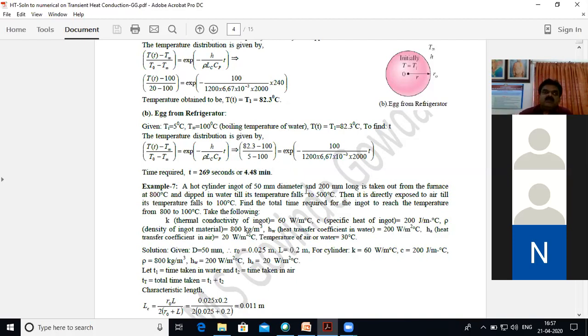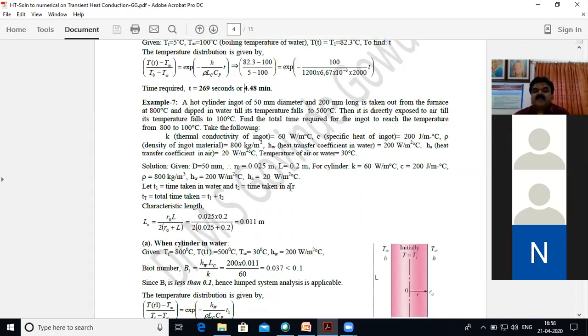It means if you take an egg which is at 5 degrees centigrade in the refrigerator, and you want to boil it in the boiling water to reach 82.3 degrees centigrade, it takes 4.48 minutes.